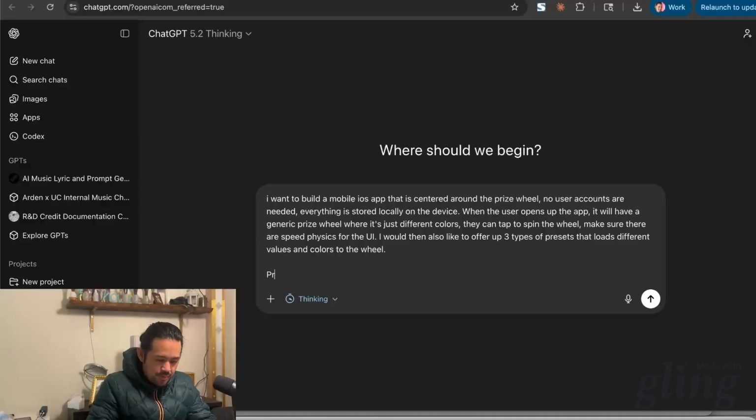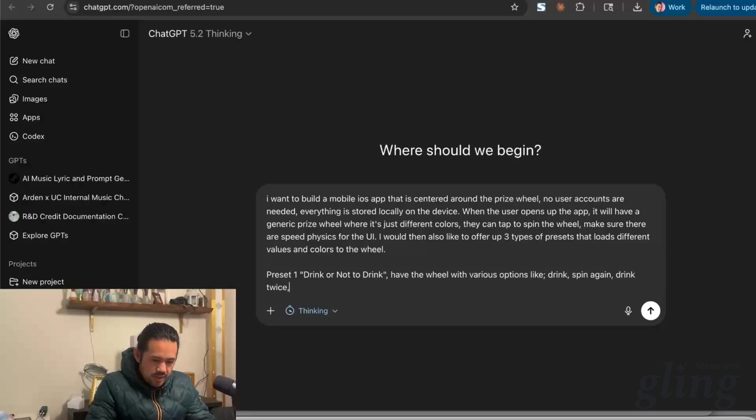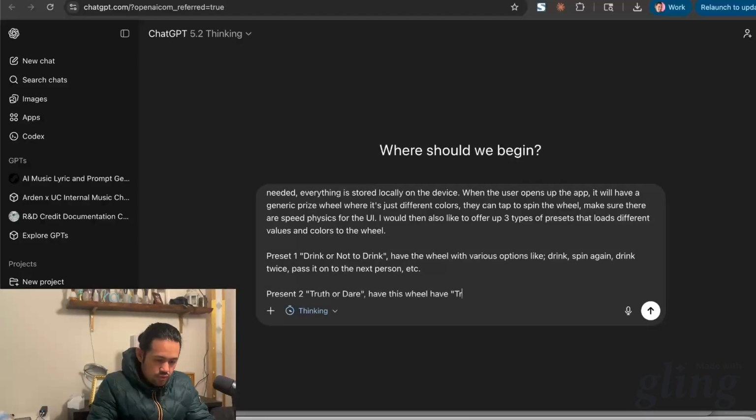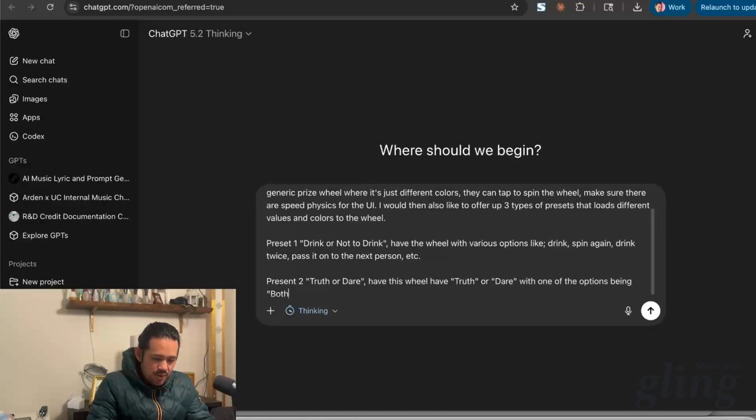Let's do preset 1, drink or not to drink. Have the wheel with various options like drink, spin again, drink twice, pass it on to the next person, etc. Preset 2, truth or dare, with one of the options being both truth and dare.